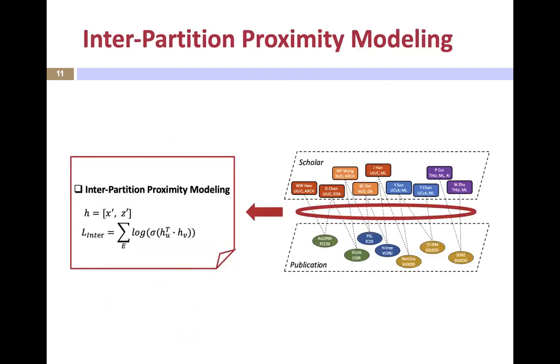Last, we move on to model the inter-partition proximity. We concatenate the attribute encoding and structure encoding from the two autoencoders to obtain the final embedding for each node. And we maximize the link joining probability of nodes according to edges across two partitions to preserve the inter-partition proximity.